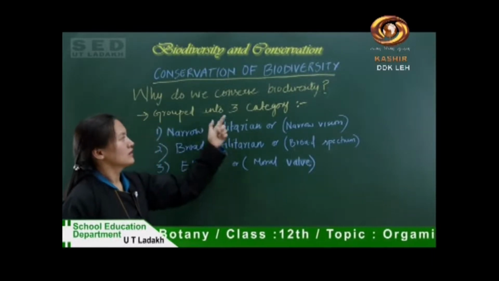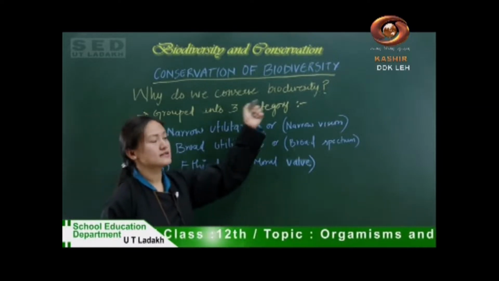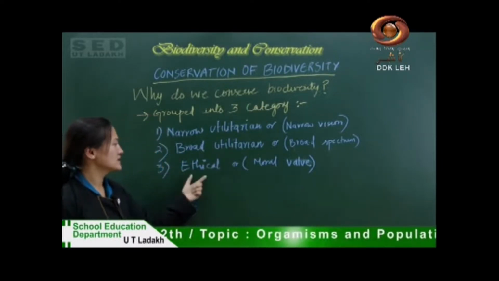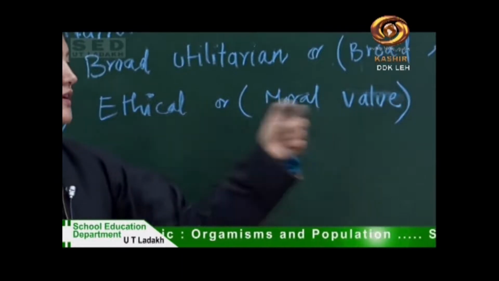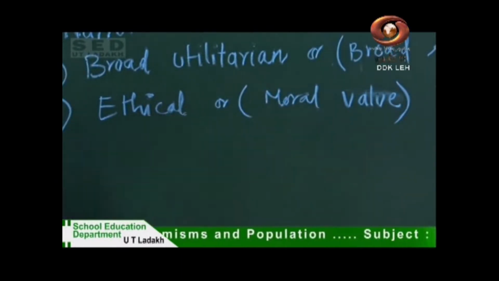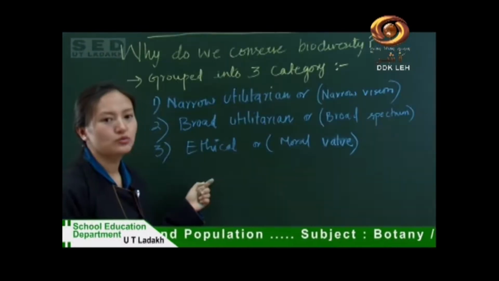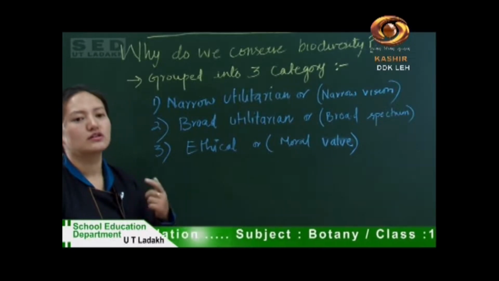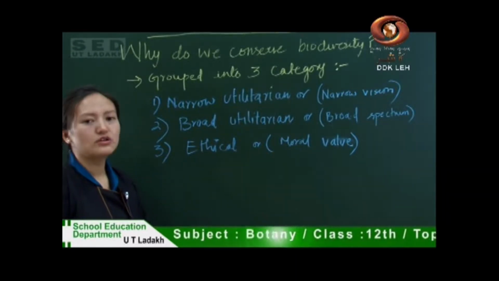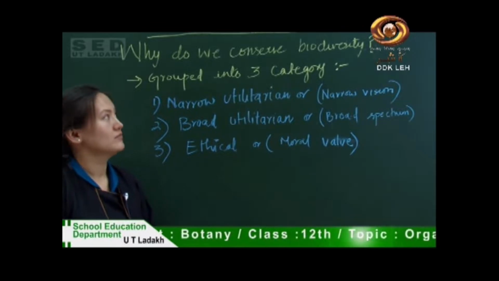All these are only possible if we conserve biodiversity. Next is ethical or moral values. The planet Earth does not belong to humans, it belongs to animals and plants also, and we do not have any right to harm them.